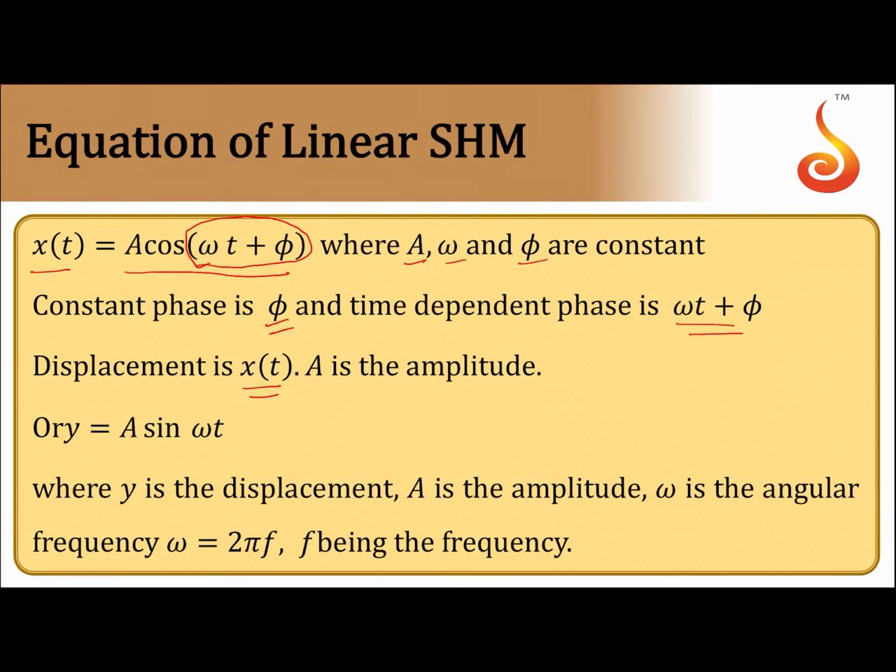So displacement is x of t and A is amplitude. Or the displacement can also be represented as A sin omega t. So A sin omega t or A cos omega t. So totally a simple harmonic motion is represented by a sinusoidal function.